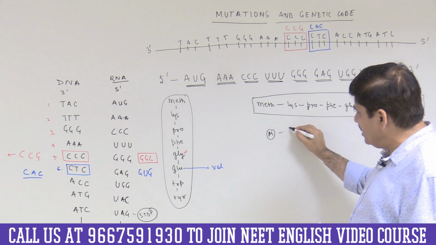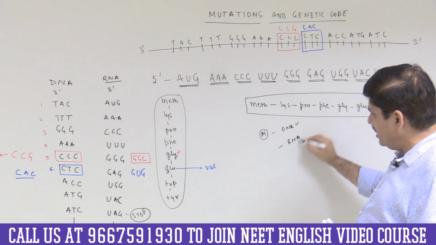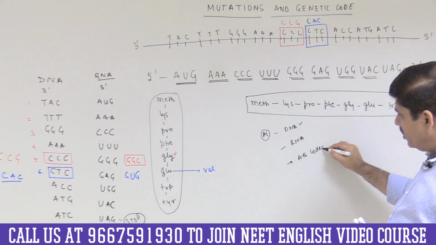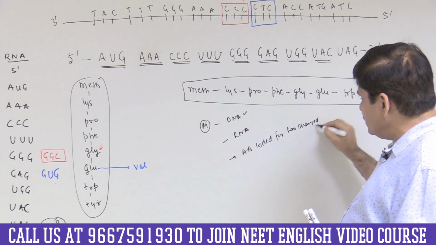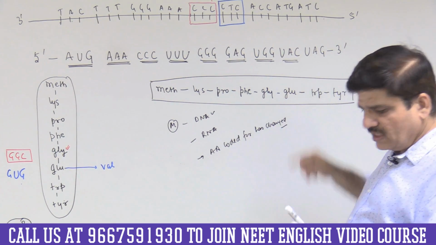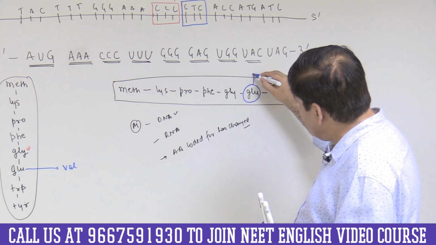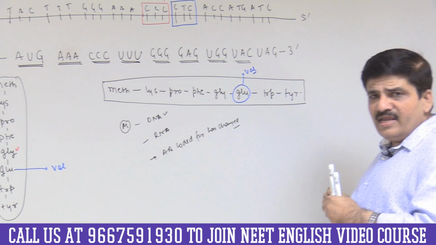So mutation, there is a change in DNA, there is a corresponding change in the RNA, and we are saying that the amino acid coded for has changed. Now that means that instead of glutamic acid at 6th position, this would be having what is known as valine. So this is what is called as valine.